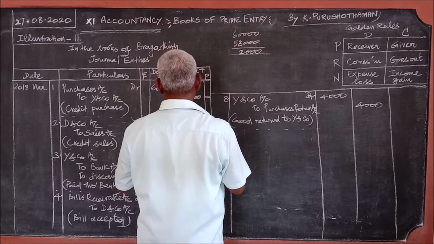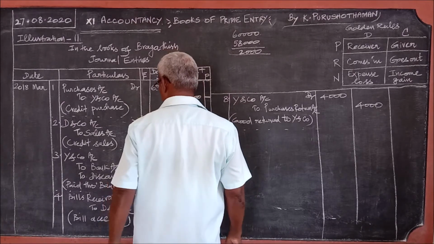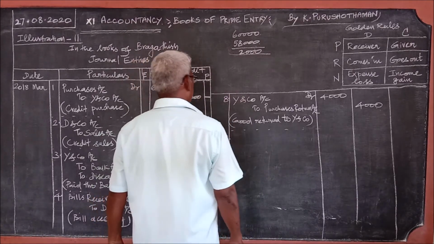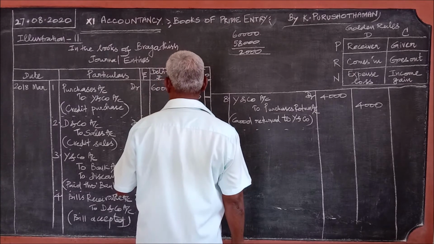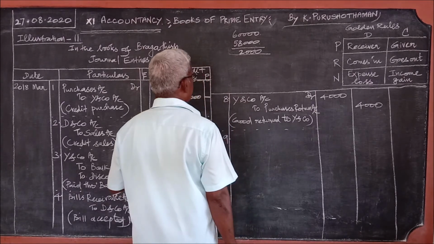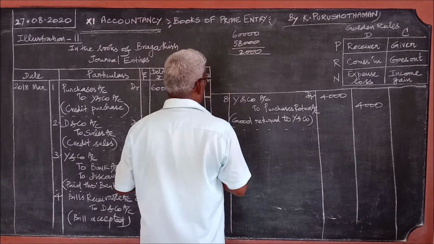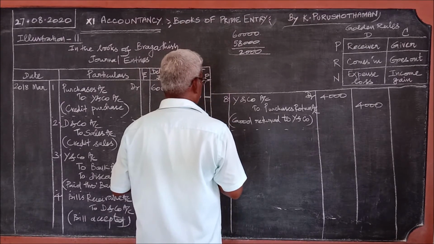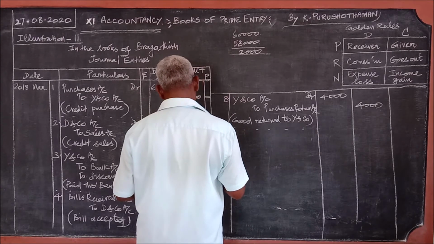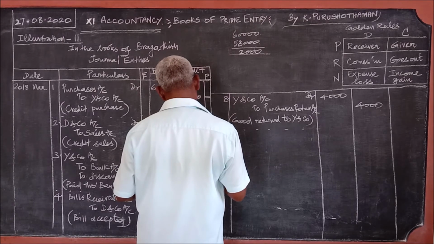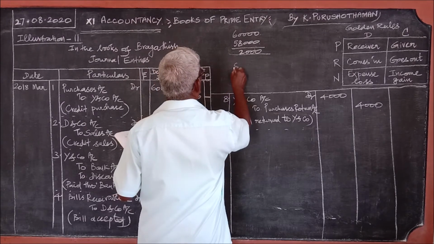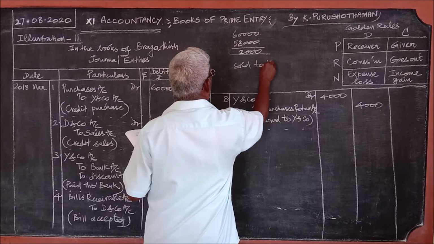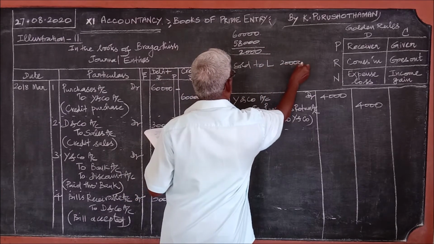For 9, L became insolvent, and only 90 paise per rupee is received by cash in final settlement. From Y, goods were purchased, and to L, goods were sold. Sold goods to L for 20,000. Goods sold.